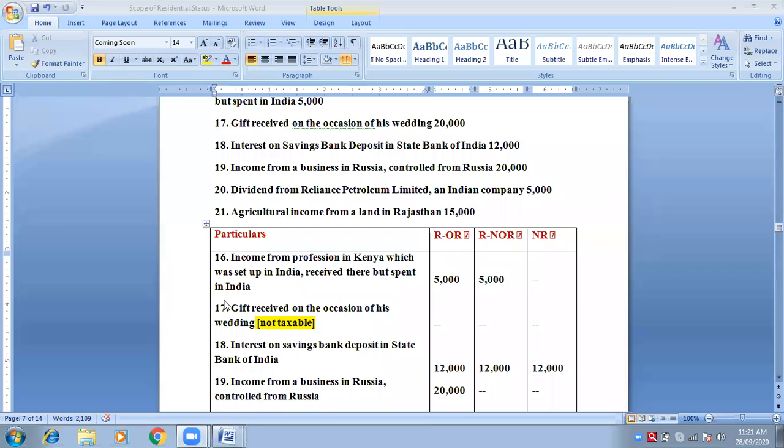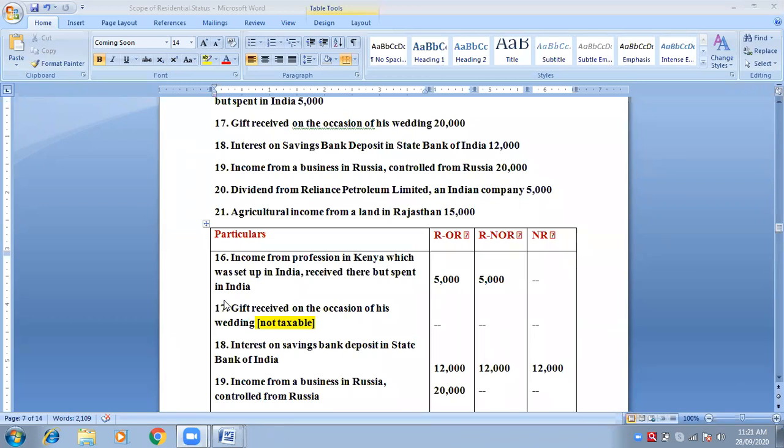Now tell me, is Reliance Petroleum Limited an Indian company? Yes, ma'am. Am I receiving dividend? Yes. See, suppose it is interest from Reliance Petroleum Limited, then it will be taxable. I'm only talking about dividend. I'm not talking about interest. Okay? It will be non-taxable.